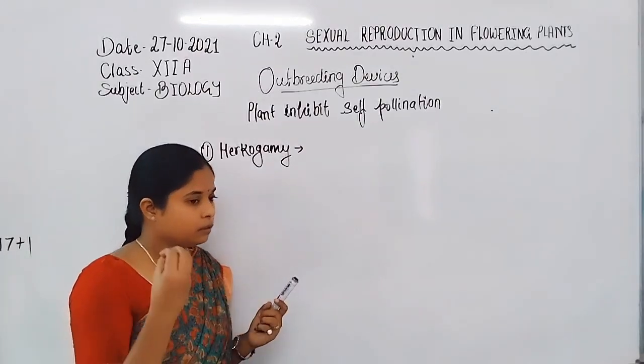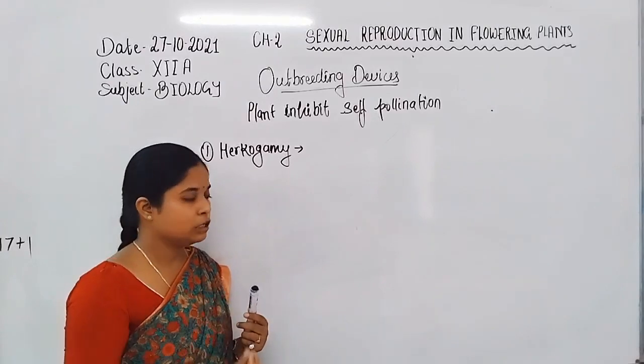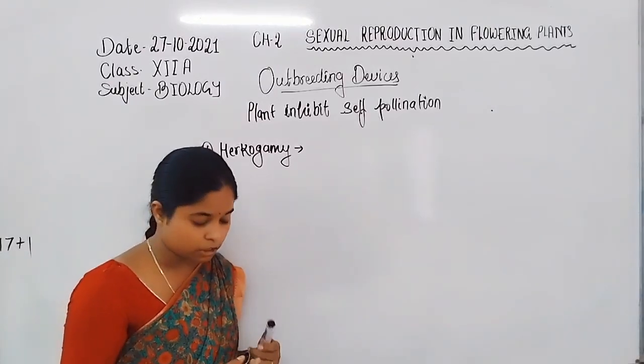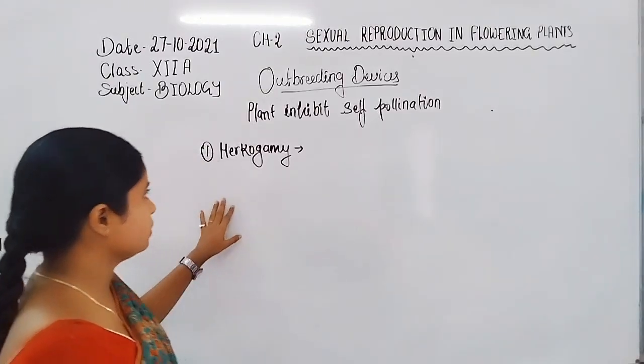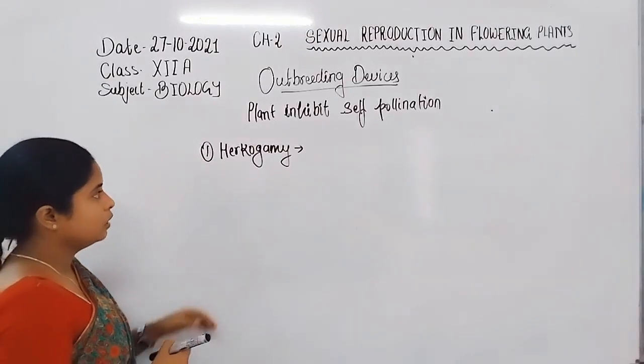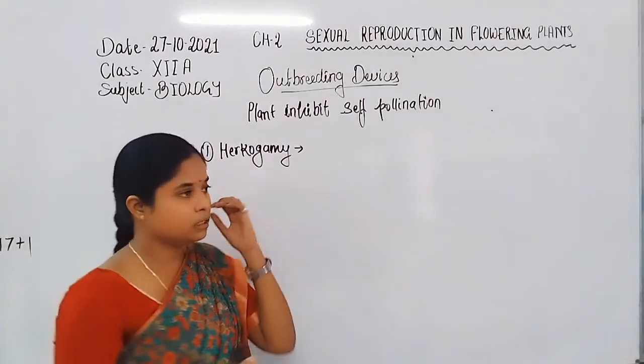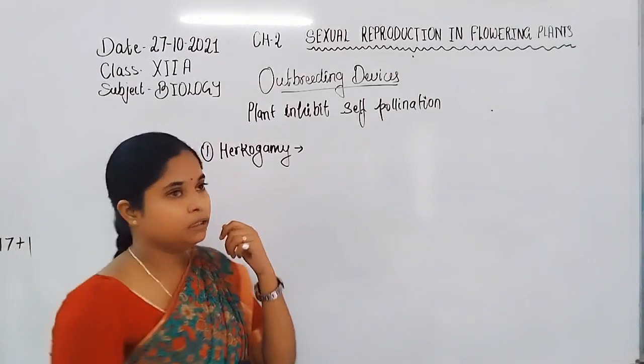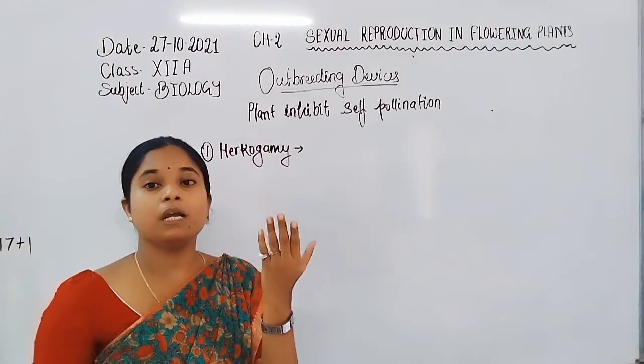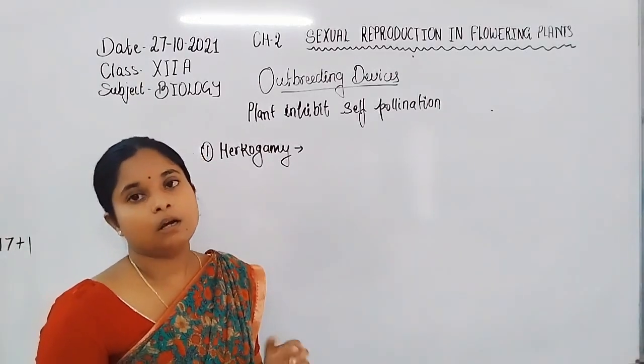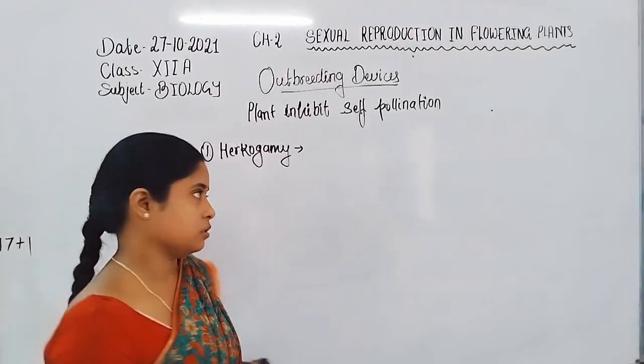So for inhibiting self-pollination or inbreeding depression, the plant carries out certain mechanisms. That means first is hercogamy. In hercogamy, the plant produces its male and female reproductive parts at different positions.